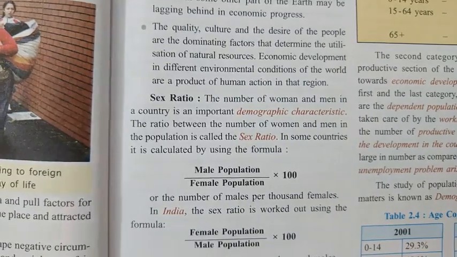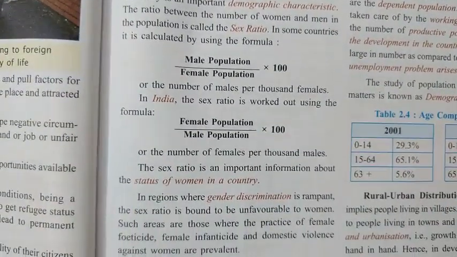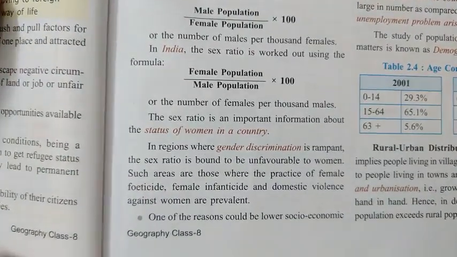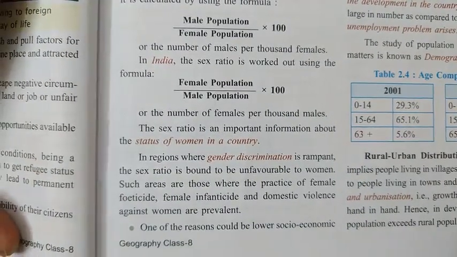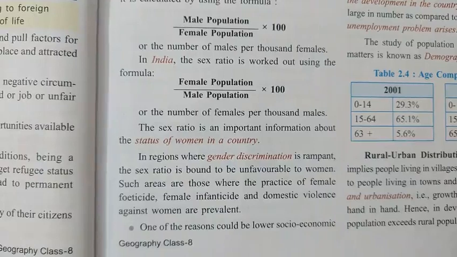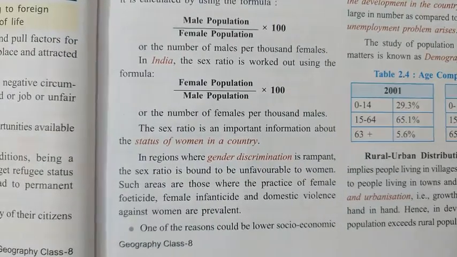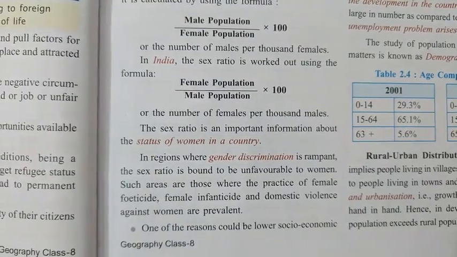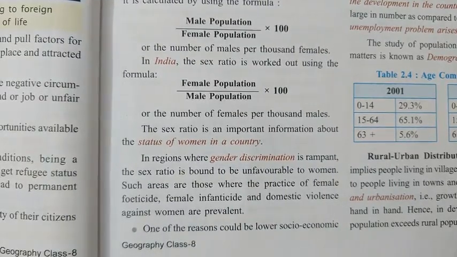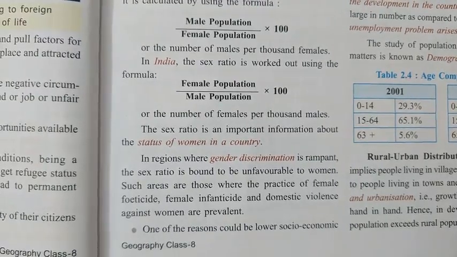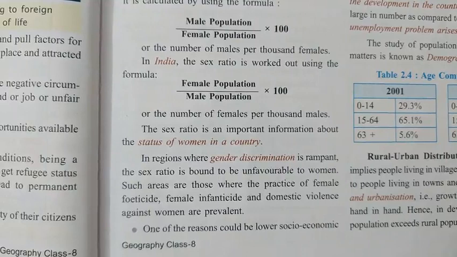Now especially in the Asian countries, and in the African countries also, because these countries are usually kept in the group of developing countries, the condition of women, the females, is still not so good. In these countries the conditions are very unfavorable for women, and gender discrimination is a very common thing, with many practices, for example female feticide and female infanticide.